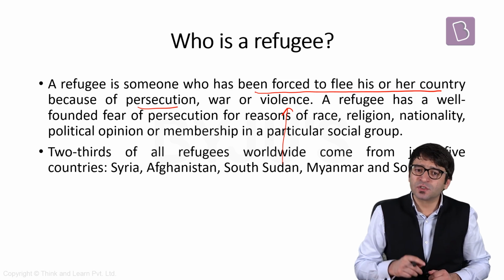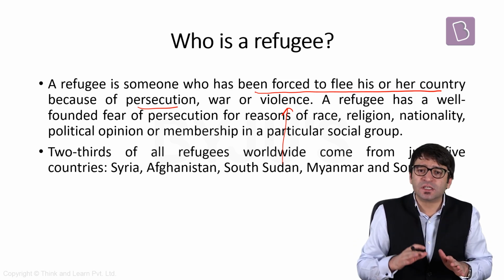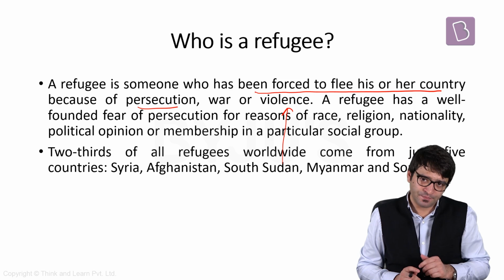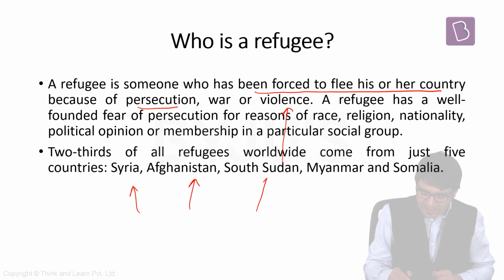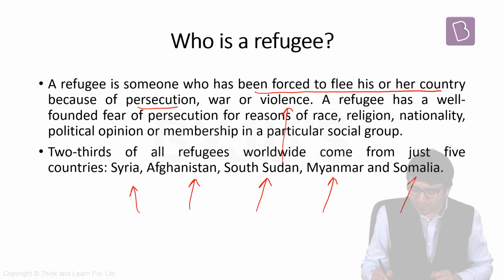According to the United Nations, two-thirds of the world's refugees come from 5 countries only. Which are these 5 countries? Syria, Afghanistan, South Sudan, Myanmar, and Somalia.